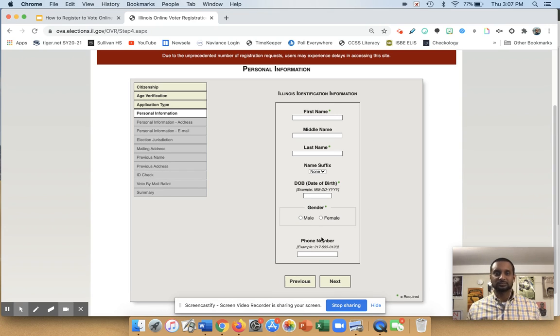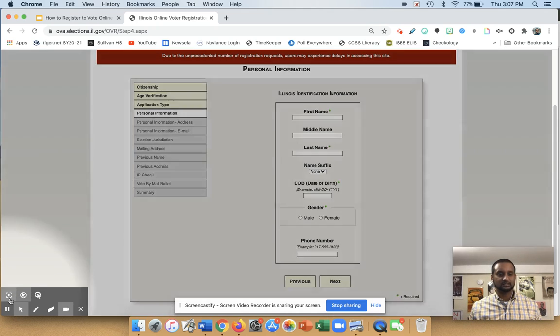But it'll go through personal info, your address, your email. It'll ask where you live, election jurisdiction, and I think it says like City of Chicago or Cook County, something like that, because that's the county we live in. It'll ask for your mailing address, previous name, previous address if you've moved. The ID check is when it will come back and ask for the last four of your social or your driver's license or state ID number.